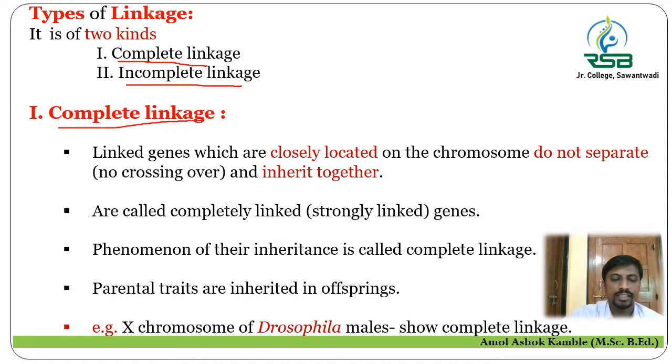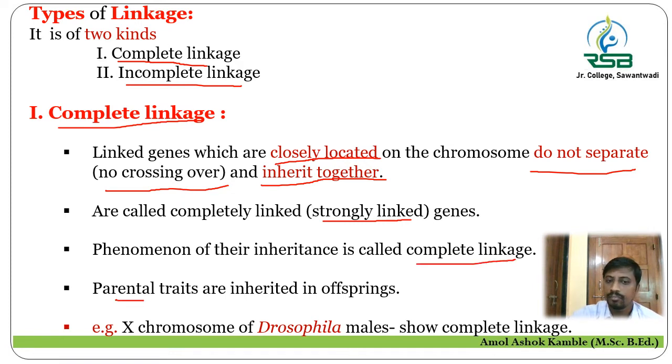In complete linkage, the linked genes are closely located on the chromosome. Therefore, they do not separate and no crossing over takes place. All these genes are strongly linked with each other, and the phenomenon of their inheritance is called complete linkage.